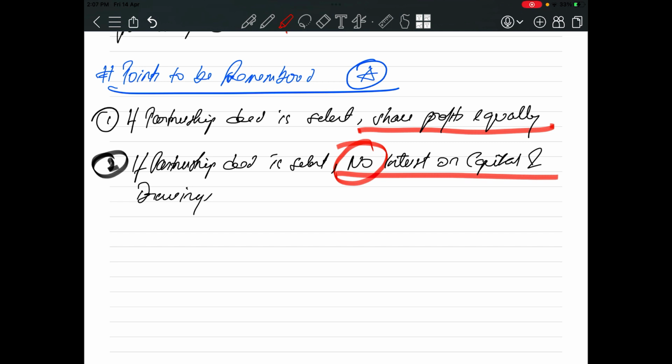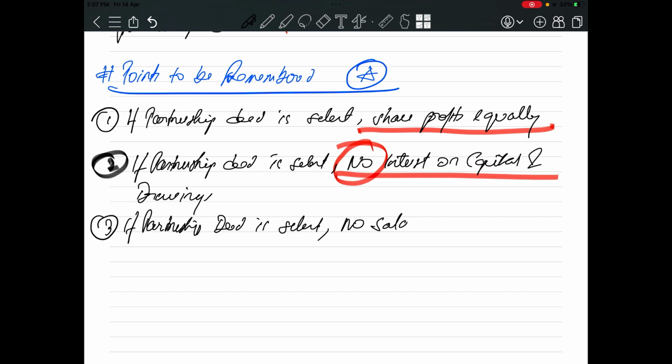The third point is, if the partnership deed is silent, no salary, no remuneration, no commission to the partners.